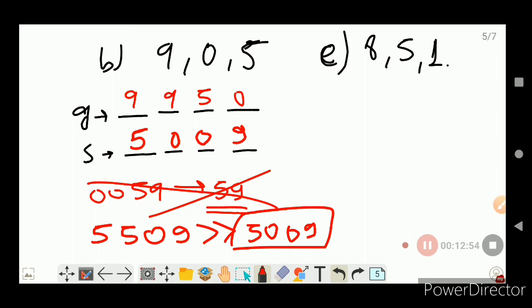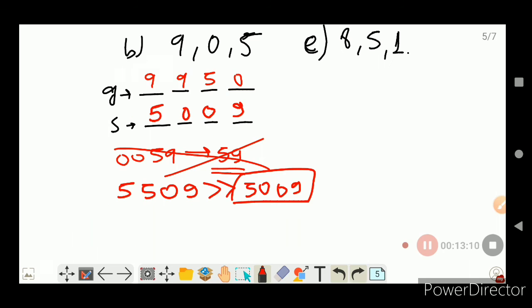So the point to be noted here is, the repeated digit is the smallest one, but the number will start from the second smallest digit, that is 5 here. So 5009 is the smallest number you can form with the 3 digits and the given condition.